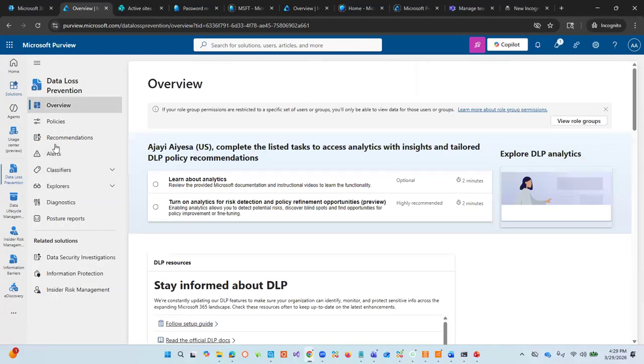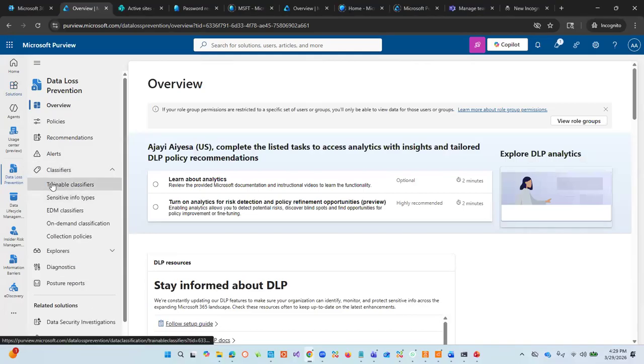We have the classifiers, and we have those classifiers in different types. We have sensitive info types that we can use, because when you are trying to create data loss prevention policies, it's a policy. You will need something to hold on to, something that you can say, okay, this is what's going to do the job for you. And one of the things that are going to do the job for us is what we call the classifier.